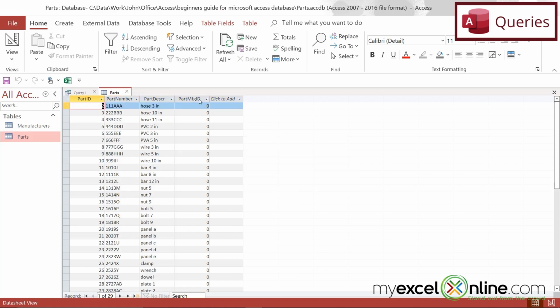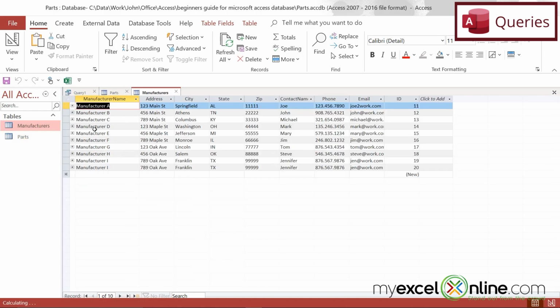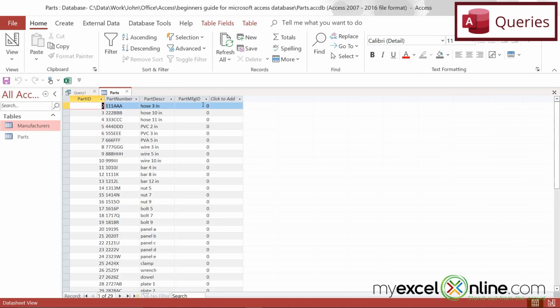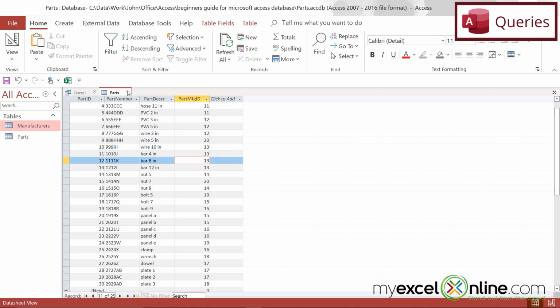And also my part manufacturing ID has not been updated. And that's going to be very important that this is updated correctly. So if I look at my manufacturers, I can see that the valid numbers are 11 to 20. And right now, I'm just going to manually enter some data in for those and just assume that this part number is manufactured by manufacturer 11, as well as this, and this one. And then I'm just going to do 12 for these, 13 for these, and so on. Okay, so I updated all of my data and then some.